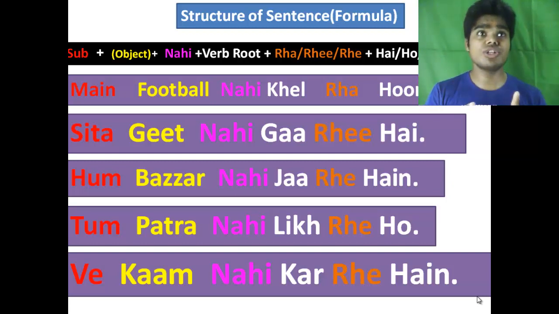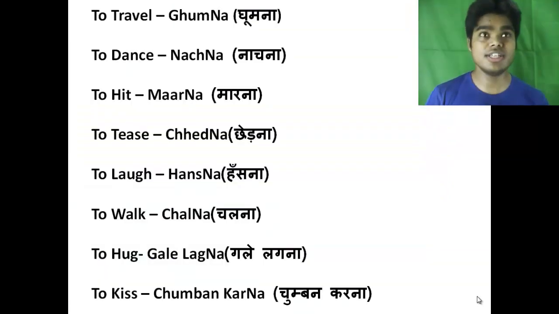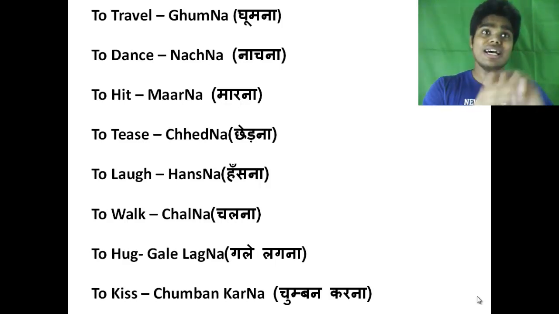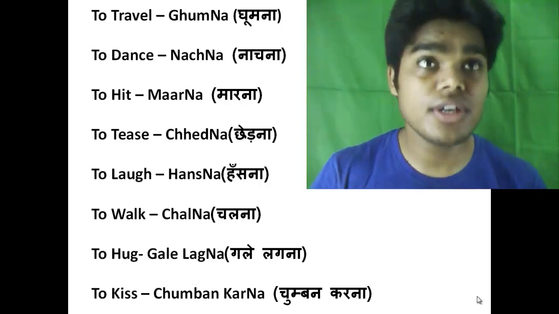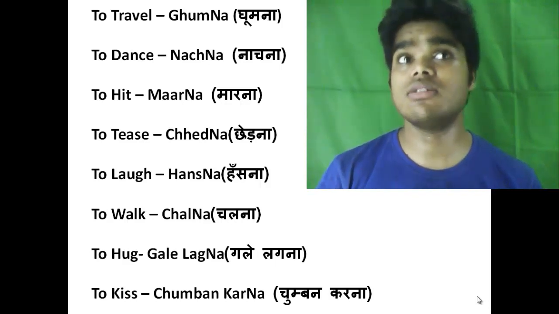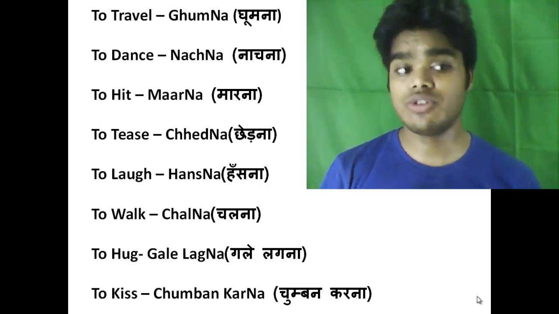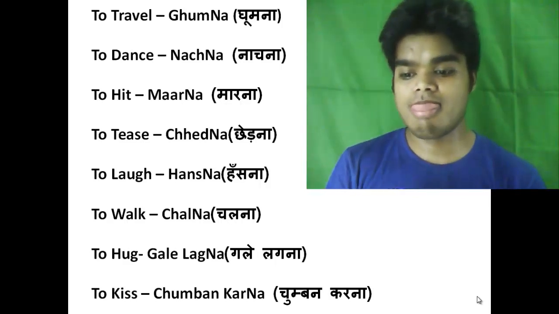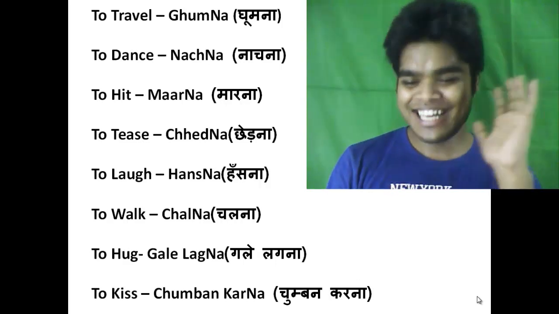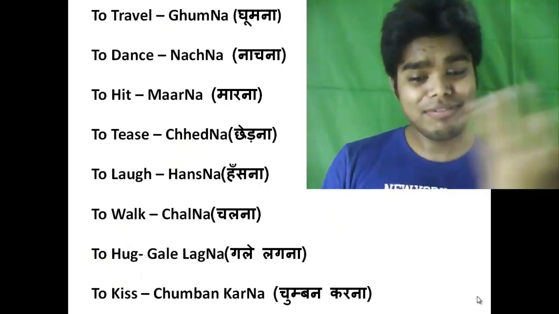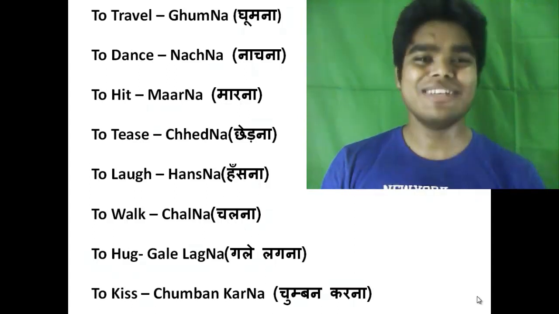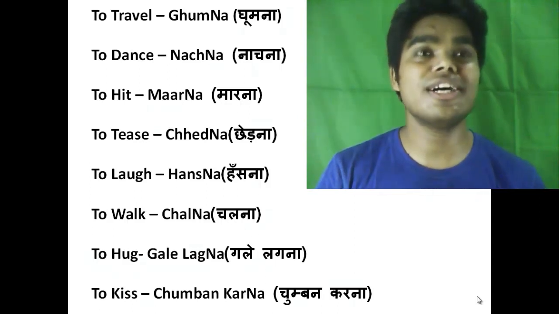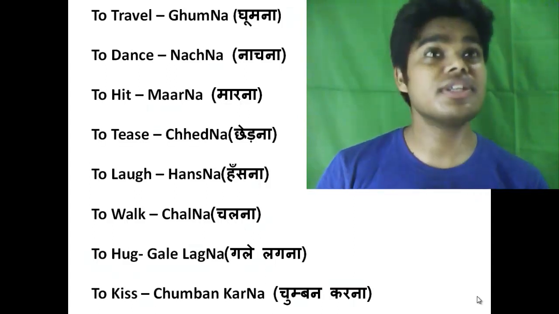And after watching this video, you have some exercise. You have to do that. Here is a list of verbs. You can see them, and use those verbs to make negative sentences and positive sentences in the present continuous form. Alright, and I need that, that's for sure. Anyways, I hope you understand how to make the negative present continuous tense.